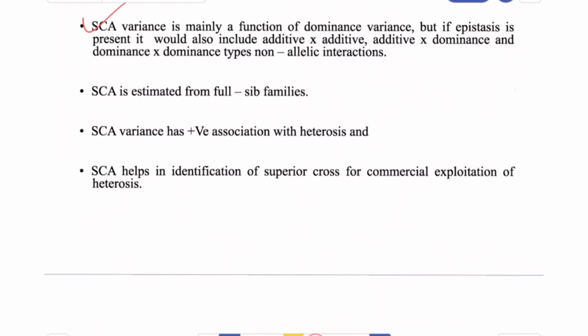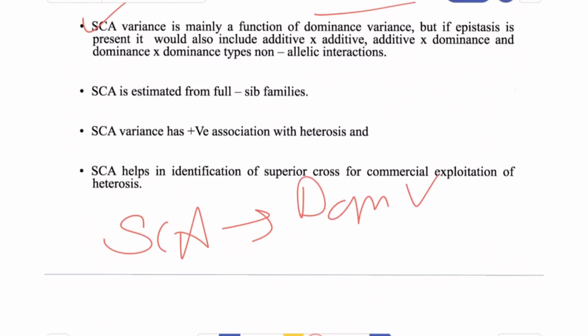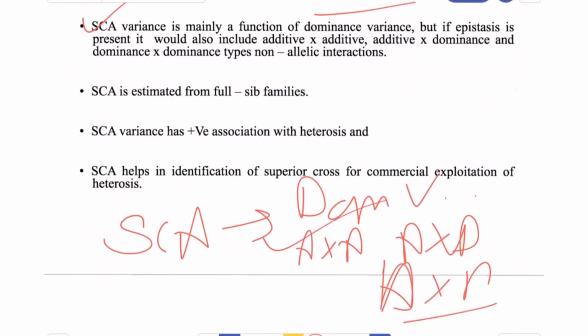Now SCA variance is mainly a function of the dominance variance, but if epistasis, or non-allelic interaction, is present, then all three types of interactions are included: additive by additive, additive by dominant, and dominant by dominant. It is also estimated from the full sib families. Now what are full sib families?